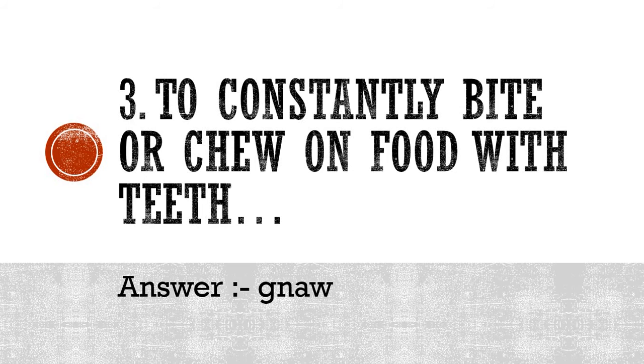Here is the correct answer anyways: gnaw. To constantly bite or chew. Now you know that squirrels do that, rabbits do that, correct? So this is a method of eating. Many have already written the answers and they are even sending me the answers. So please try to at least write the questions whenever I send you the worksheets or the question banks.